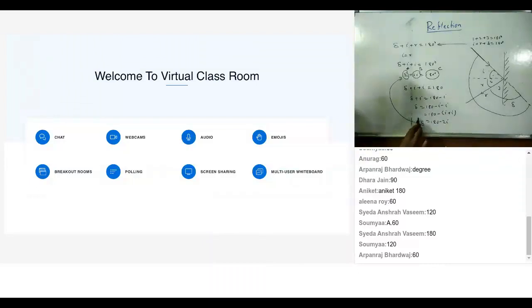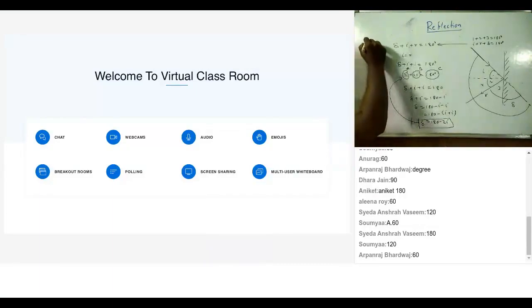I hope you don't have any problem with this. You wholeheartedly agree with it. Then forget about writing from here, you can write it this way. Aniket and Arpan, fine, let's go ahead, because we have more important things to do than this. Delta equal to how much? 180 minus 2i. So I can say angle of deviation equals 180 minus twice the angle of incidence. So you can just take down this.